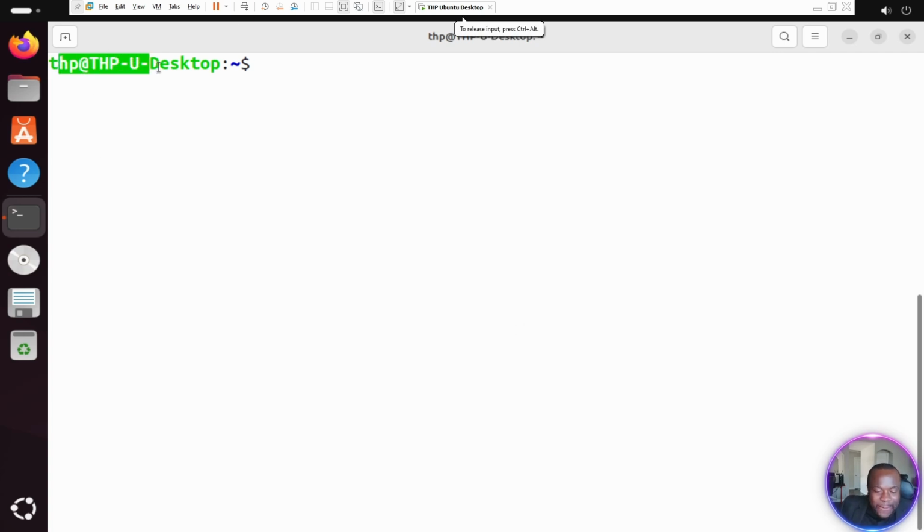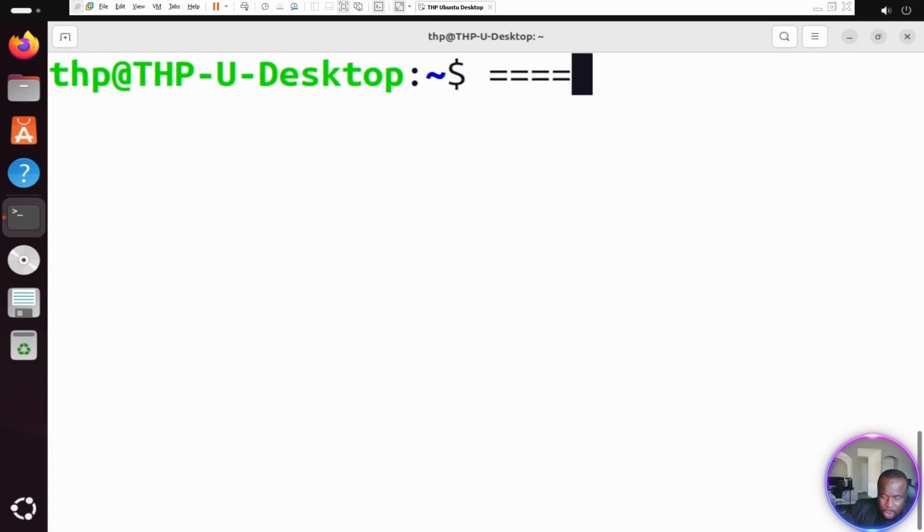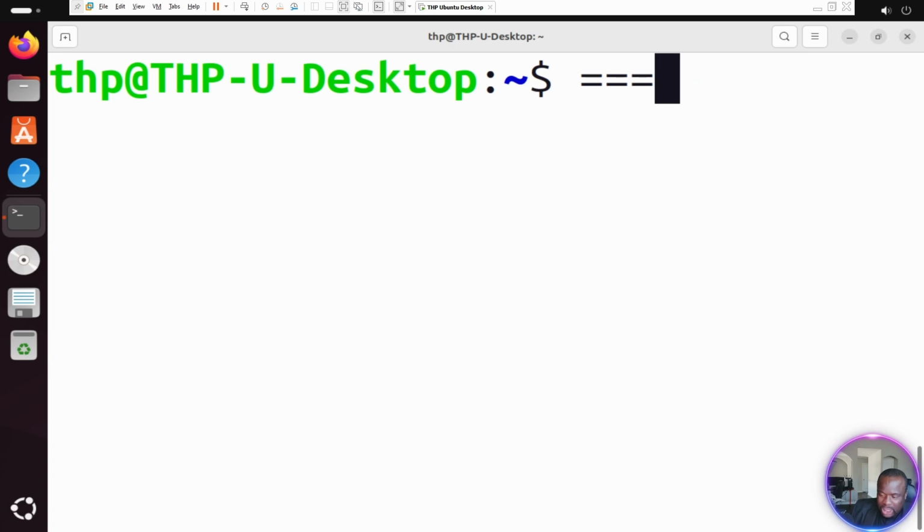Now, the next thing I want to talk to you guys about is this line. What does this line mean? I want to explain everything to you about this line. For that, I'm going to increase the size of it so I can really explain more. I just hit Control Shift and then the plus on my keyboard, and it expands the text.